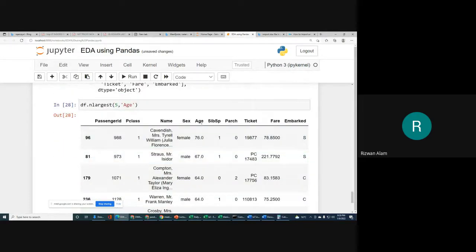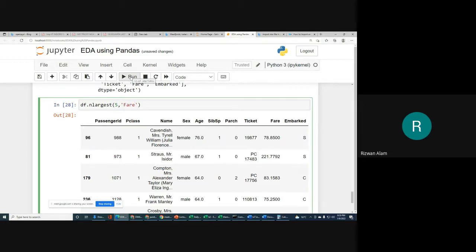So what you can see with the help of this nlargest is, if you want to see in a particular column what is the maximum value we have, for example in age what is the maximum value, 76, that we can check. If you want to check in fare, you can write it to find what the maximum fare is.